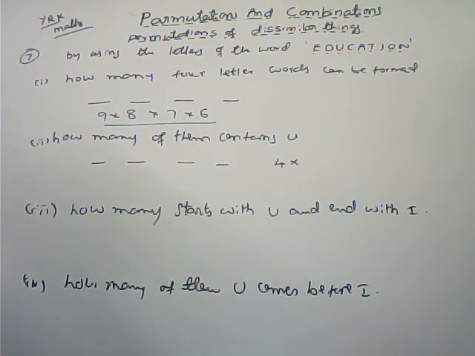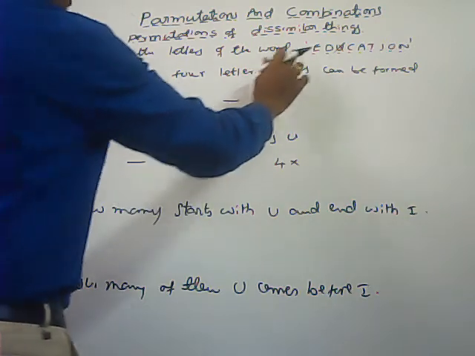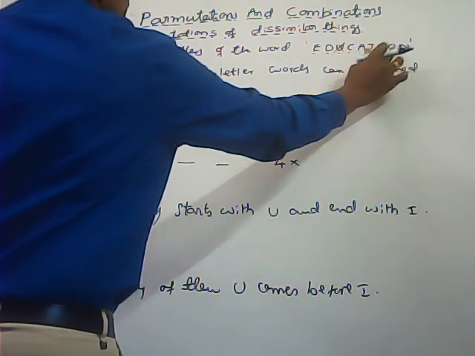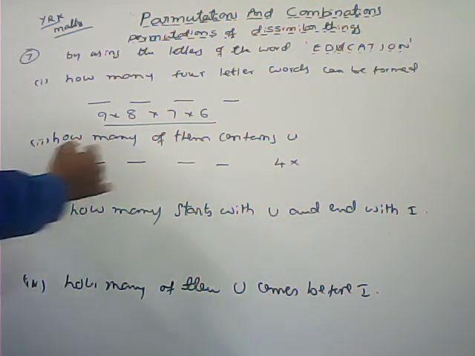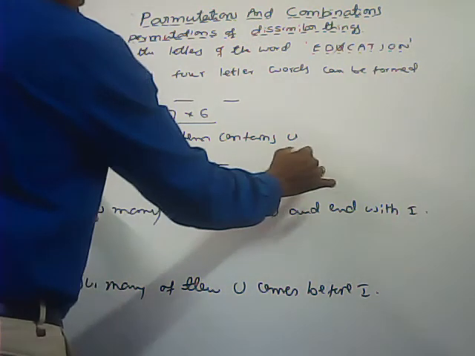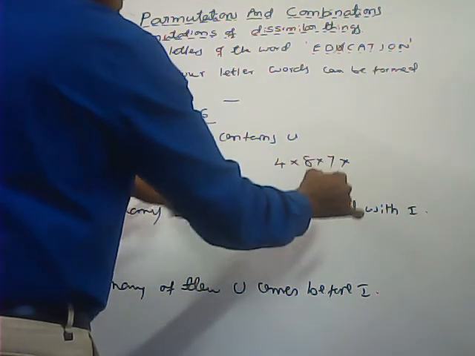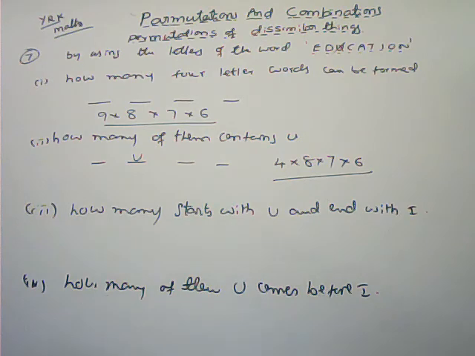After that, U is already placed. Remaining how many letters are there here? 1, 2, 3, 4, 5, 6, 7, 8 letters are there. So after, for example, I placed it here, this one can be placed in 8 ways. The second blank place can be filled in 7 ways. Next, the third blank place can be filled in 6 ways. So 4 into 8 into 7 into 6.